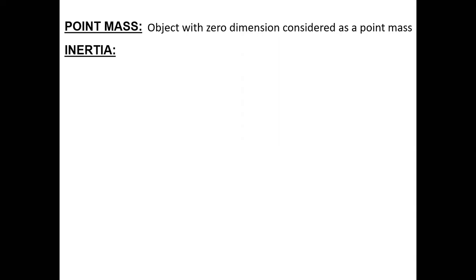Okay, so we can define that it's a particular type of tendency, or else you can also call it one of the properties of the body that it cannot change its own state, either the state of rest or the state of motion, on its own. The property by which it cannot change its own state by itself, you can call it inertia.